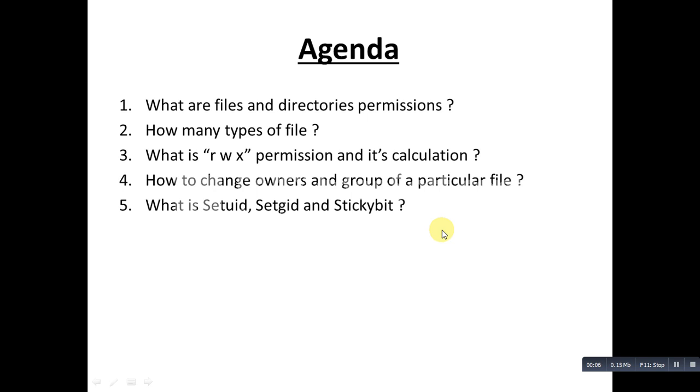Today we will see the basic file permissions and directory permissions in Linux, specifically in RHEL.